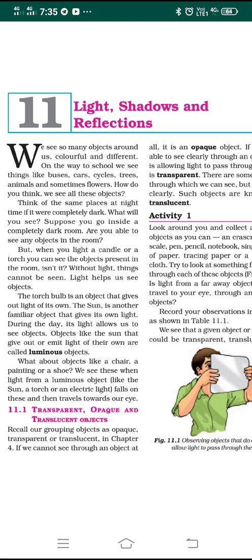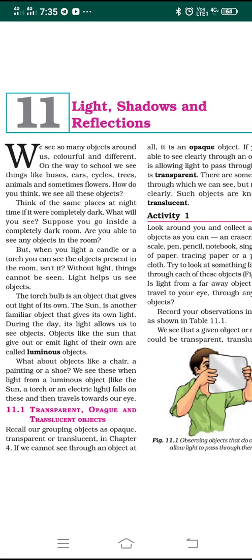This is the intention of the lesson, the introduction that I have given right now. We are able to see the things in our surroundings only due to the light. Hence the objects can be seen only with the help of light. Without light the things cannot be seen. So light helps us to see the objects.